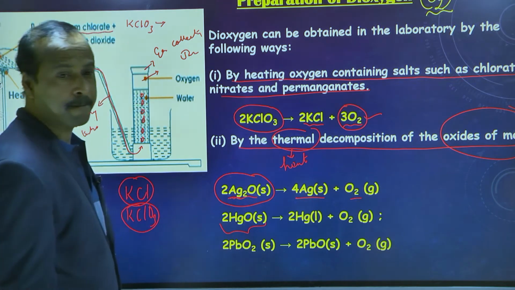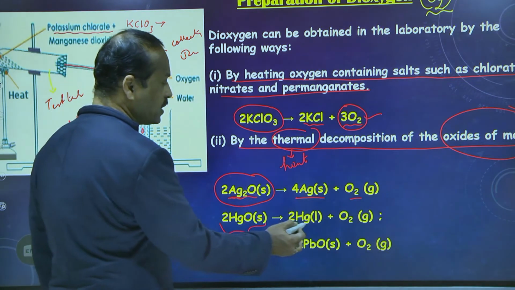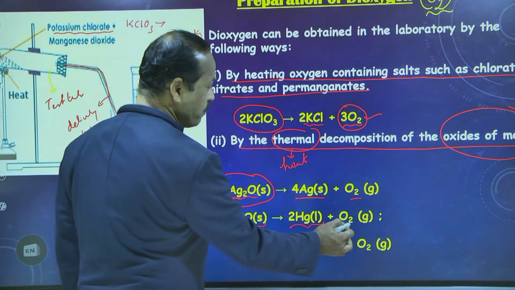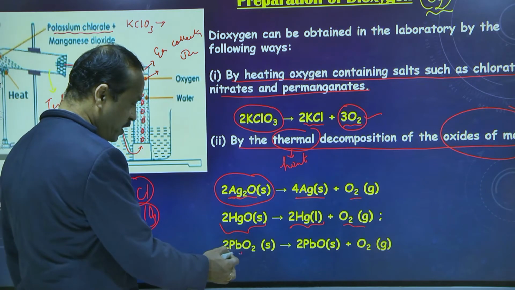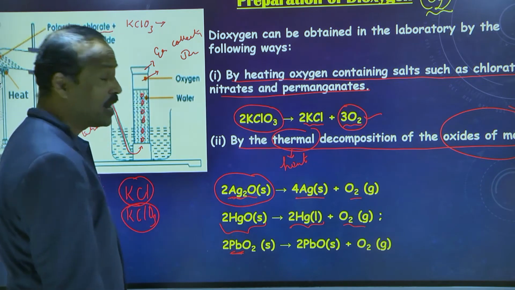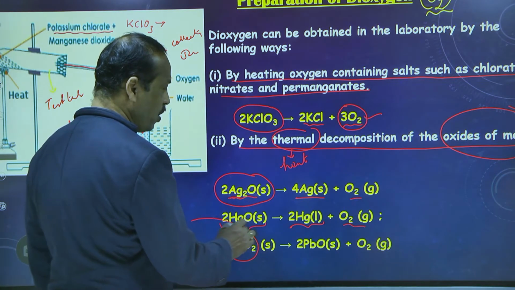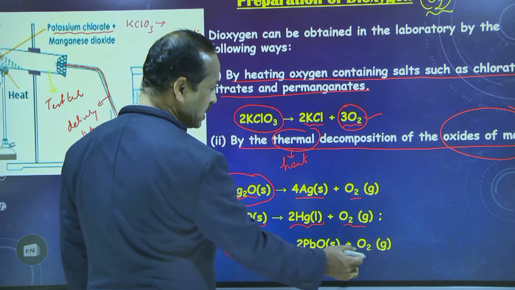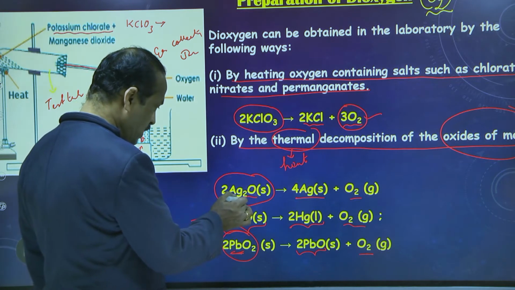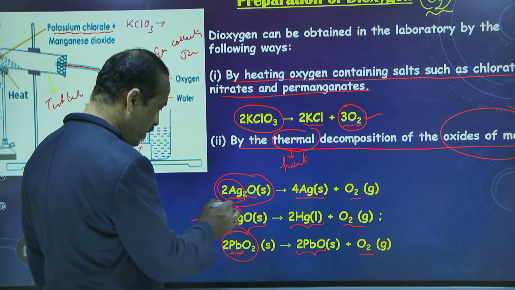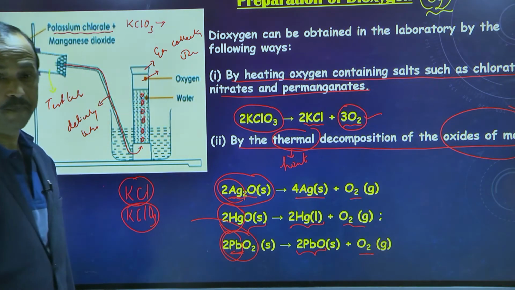Similarly, HgO is what? Hg is what? Mercury. So the oxide of mercury, when we heat it, also decomposes into mercury and oxygen. And here, what is Pb? Lead. The oxide of lead also, on heating, gives lead and releases oxygen. Here silver, mercury and lead are all metals.